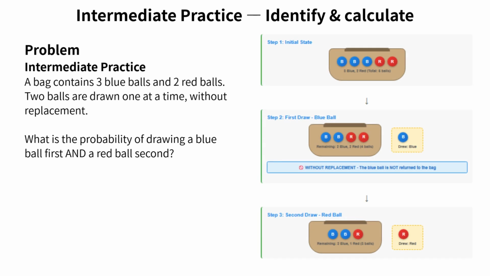A bag contains 3 blue balls and 2 red balls. 2 balls are drawn one at a time, without replacement. What is the probability of drawing a blue ball first and a red ball second?